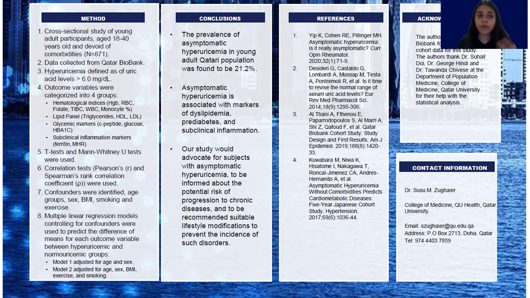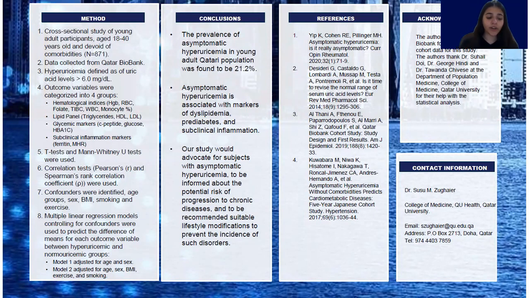The first category was hematological indices, which included hemoglobin, RBCs, folate, TIBC, and white blood cell count, as well as monocyte percentage. Next, we had lipid panel, which included triglycerides, HDL, and LDL. Glycemic markers were C-peptide, glucose, HbA1c, and subclinical inflammation markers were ferritin and monocyte to HDL ratio.